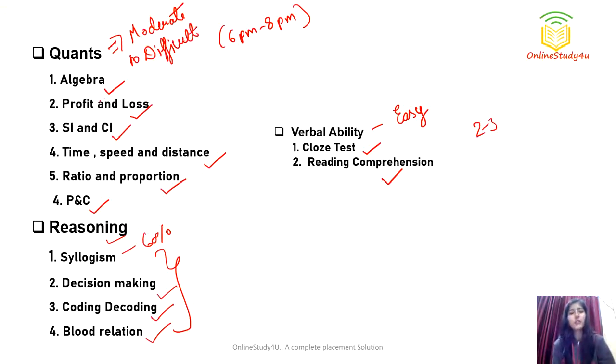Some simplification questions were also there, based on the formula and the concept of BODMAS. Reasoning was easy to moderate, and verbal ability was easy. According to the analysis, we came to know that reasoning was easy to moderate, right?